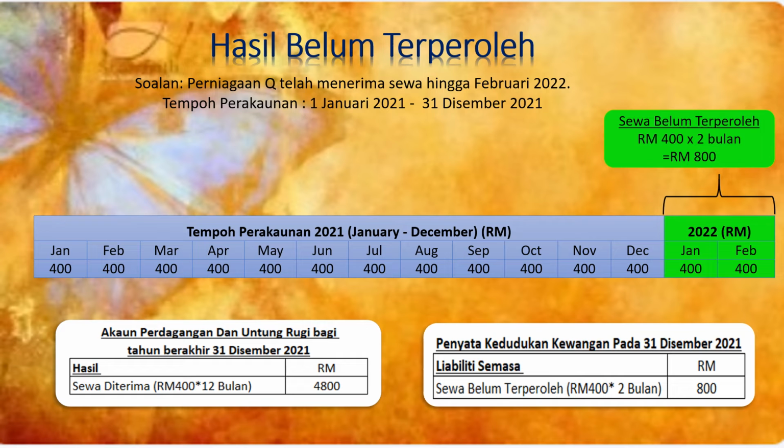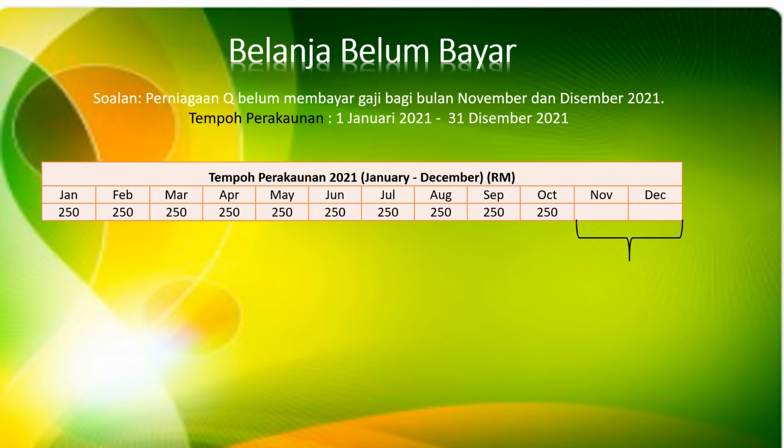Okay. Now, let's go into category belanja pula. Okay, let's start with belanja belum bayar. This means that perniagaan belum bayar belanja yang sepatutnya dibayar dalam tempoh perakaunan sekarang. The current tempoh perakaunan. Okay, let's see the question. Perniagaan Q belum membayar gaji bagi bulan November dan Disember 2021. And what's my tempoh perakaunan? It's from 1st of January 2021 until 31st of December 2021. And of course, we know that this is belanja, gaji, right?